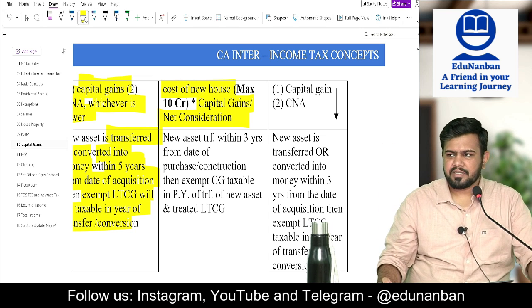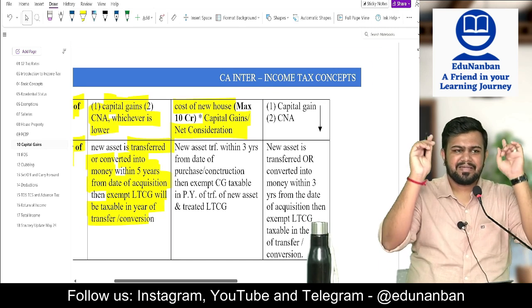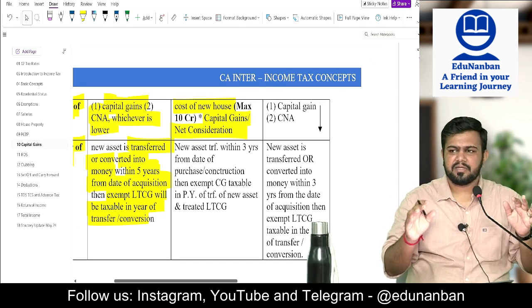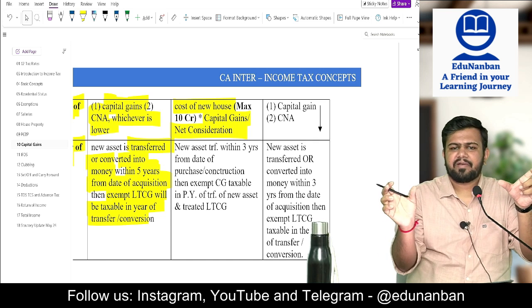Maximum exemption is 10 crores. Okay. So what should you invest? You should invest net consideration. So if you invest 60% of net consideration, then 60% of capital gain will be exempt.